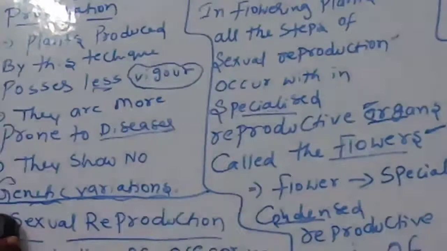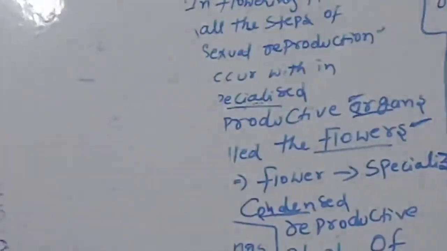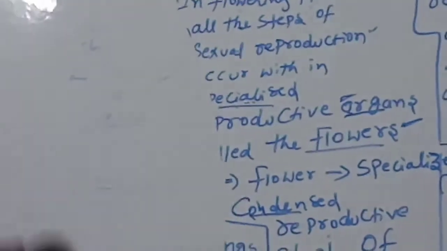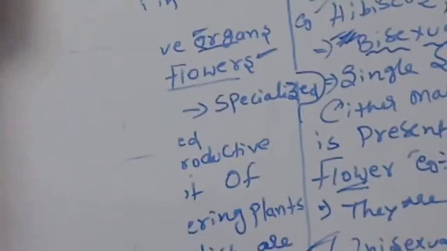We are going to discuss the complete characters of the flower, the structure of a typical flower. What is there in the flower? Those are all the things we will discuss. Observe very carefully the structure of a typical flower. What are the things we have to remember?